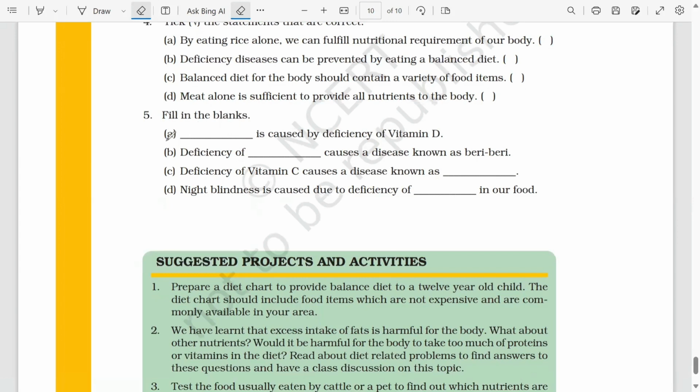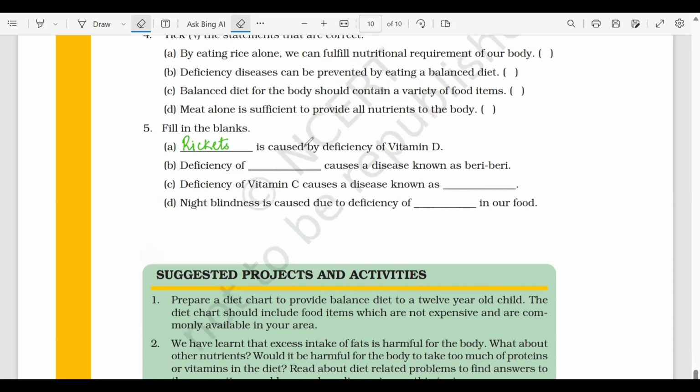Fill in the blanks. First one, dash is caused by the deficiency of vitamin D. So your answer is rickets. Rickets are caused due to a deficiency of vitamin D. Second one, deficiency of dash causes a disease known as beriberi. So it is because of deficiency of vitamin B1. Third, deficiency of vitamin C causes a disease called as scurvy.